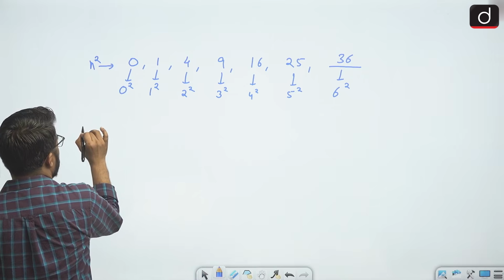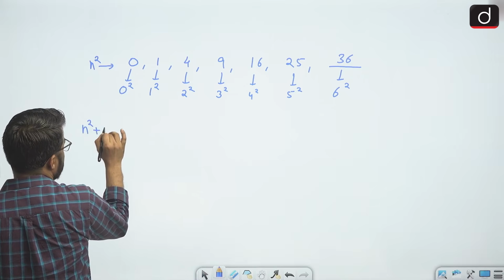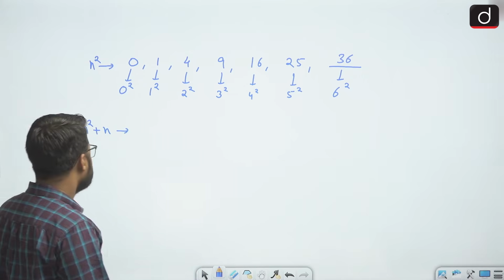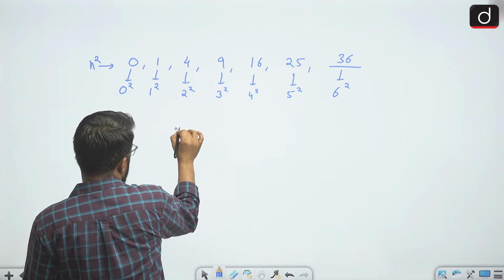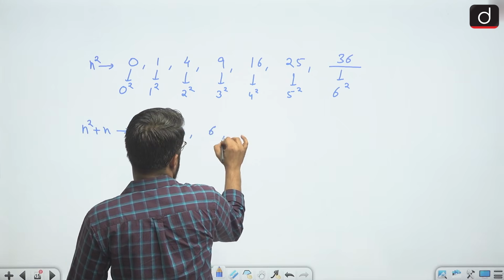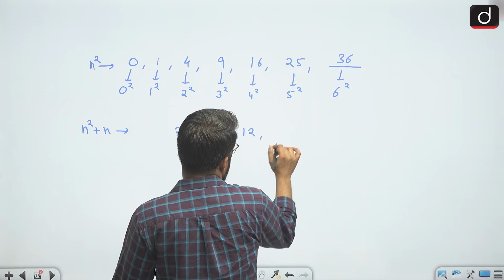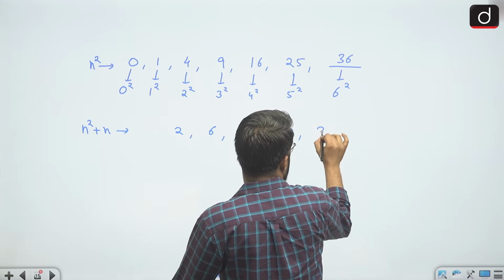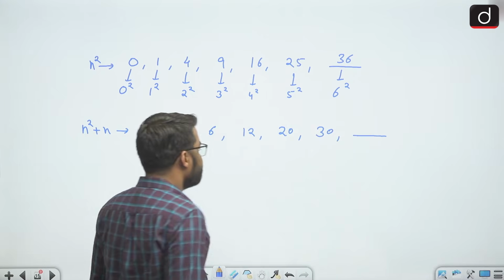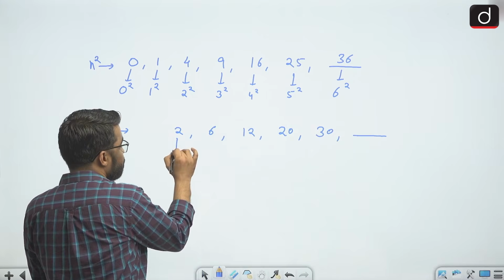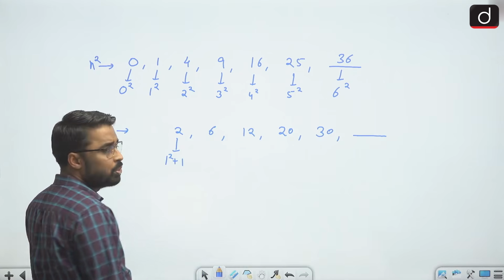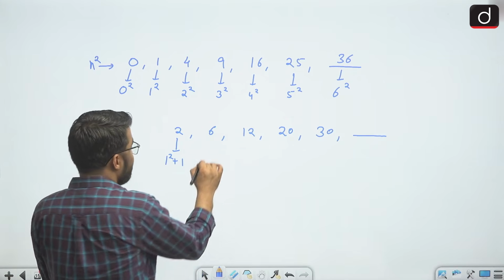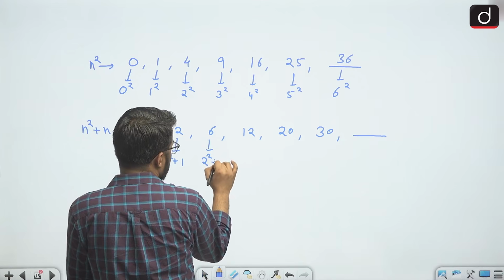Alright. Now let's say my given terms are of the nature n square plus n. Then the terms written could be 2, 6, 12, 20, 30. And suppose the next term needs to be found, we can write 2 as 1 square plus 1, the number whose square I took, I added the same number. 6 is 2 square plus 2, 12 is 3 square plus 3, 20 is 4 square plus 4, 30 is 5 square plus 5, each time adding the same number whose square I took.